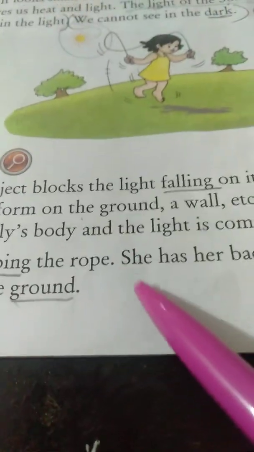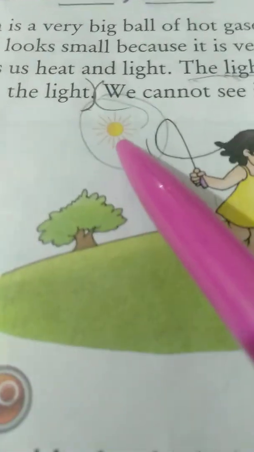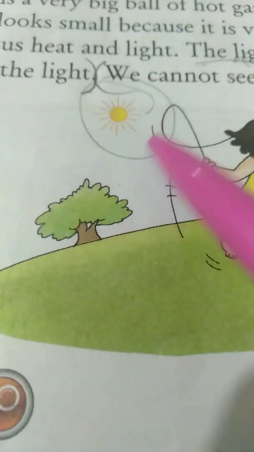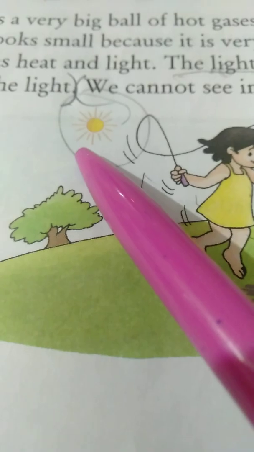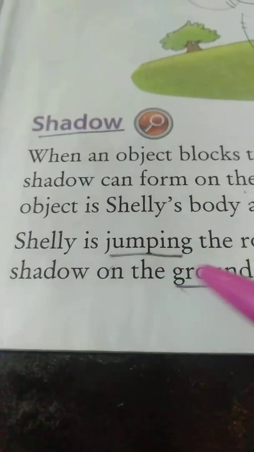So she has her back to the sun. Look here, where is the sun? At the back of her head, Shelly's head. Come on, say: She has her back to the sun. She can see her shadow on the ground. Now listen here, children, look here.